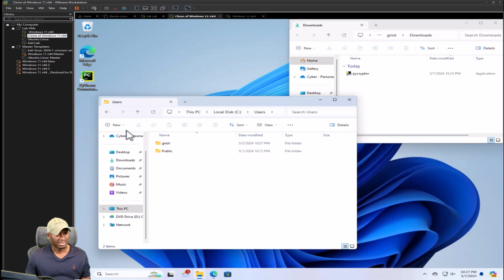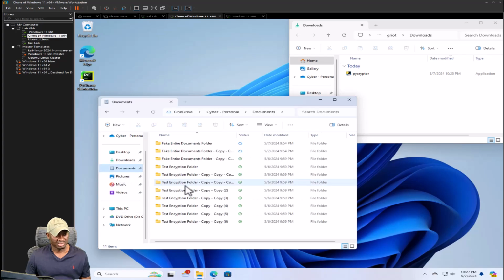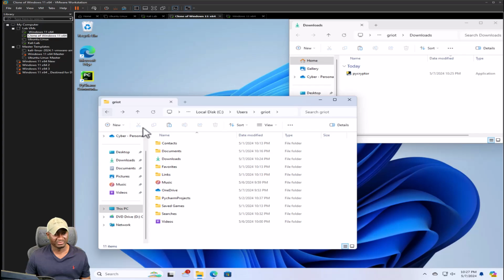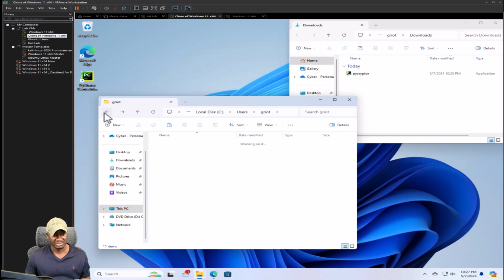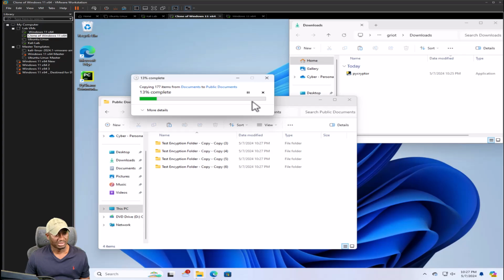So let's go to documents and grab these same folders. We're going to copy them and put them in the public folder, just assuming that he or she somehow runs this as an admin. So go to public documents and I'll put them here and we'll check it. Perfect, that's copying. It should be done in a second. We're waiting for that.